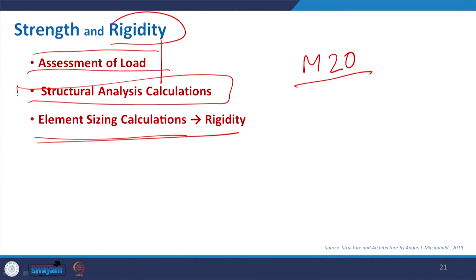Like that you can go for the higher side, and then the mix of your cement, sand and stone chips will change. It may go from 1:1:2, 1:1.5:3, to 1:1:4, depending on the different grade of concrete.